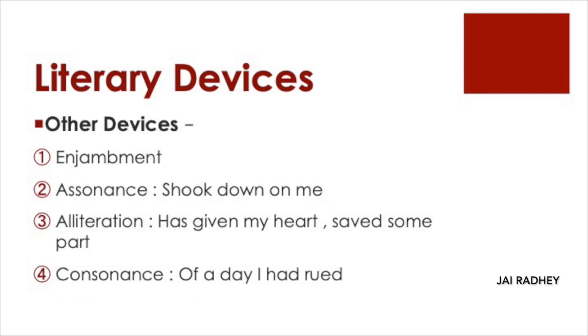Other devices the poet has used in this poem are enjambment. What is it? When a sentence continues into two or more lines. Just see the first stanza. There are four lines, and then the sentence is completed. So this is called enjambment.